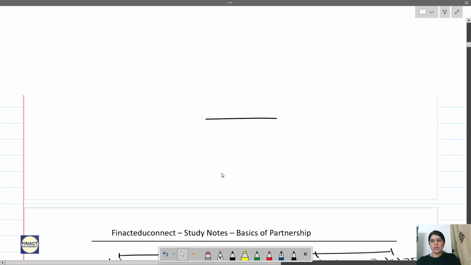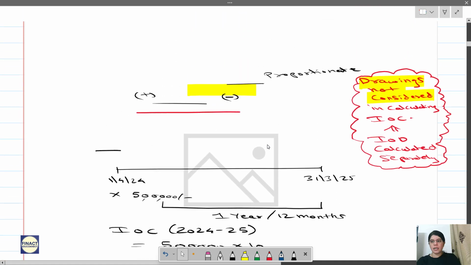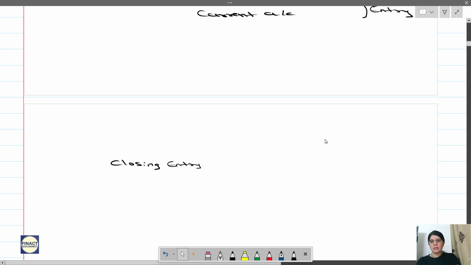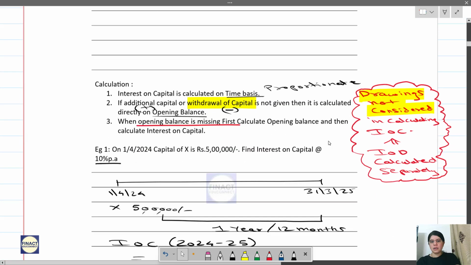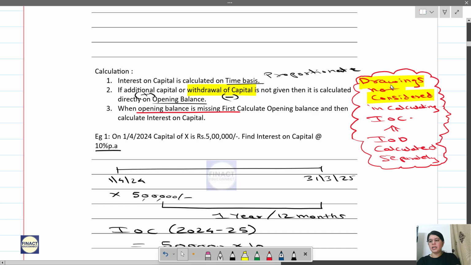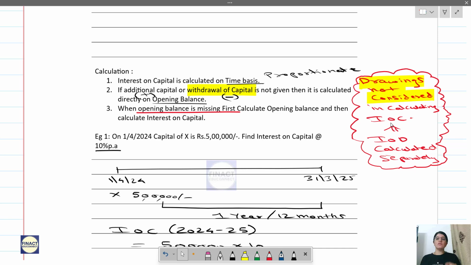So why can't we reduce the drawings? Because I told you when we started this, we have written that drawing should not be considered in calculating interest on capital. Withdrawal of capital, yes. Drawings, no, because we are calculating interest on drawings separately. So remember that. This is one of the common mistakes.